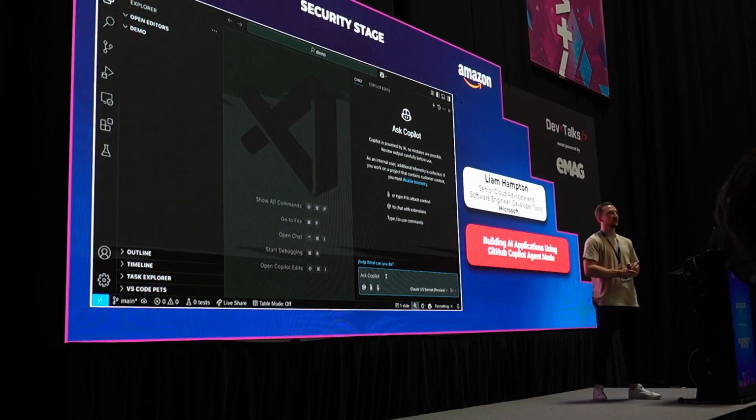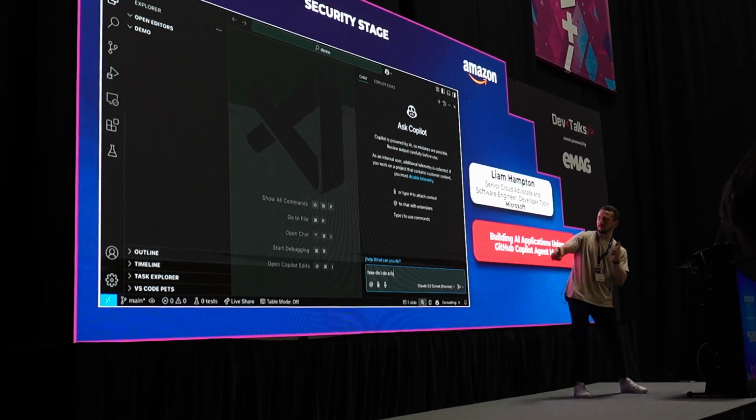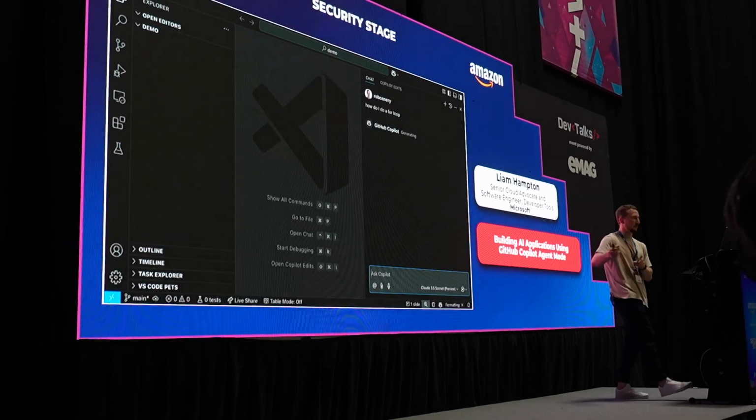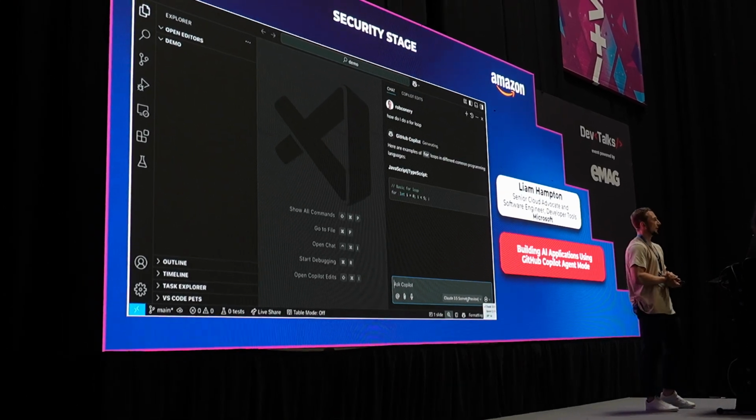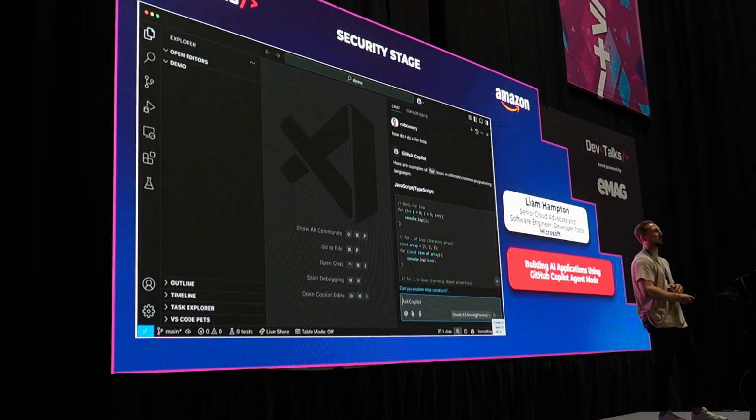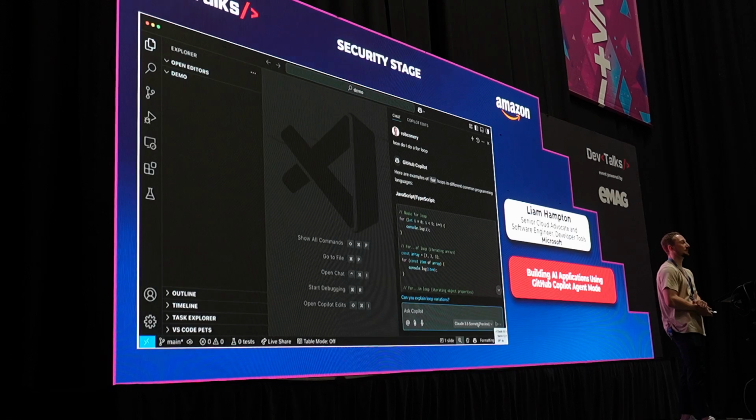Let's just say a developer wants to write a for loop. So what we're going to do is we open up the chat, and you'll notice down here we're in ask mode. Doesn't really say it, this is an old video, but it's still none the same. So it says, how do I write a for loop? Alright, Copilot's going to give you a whole bunch of stuff because you've given it zero context.